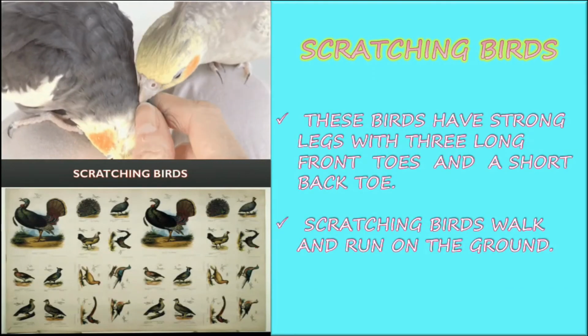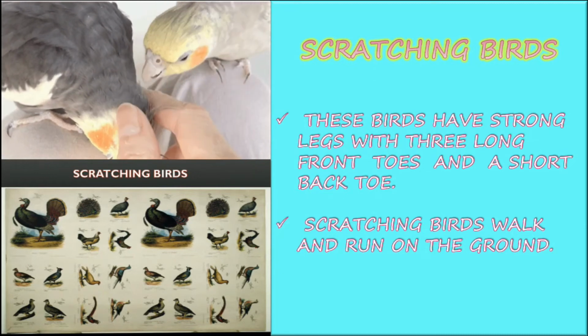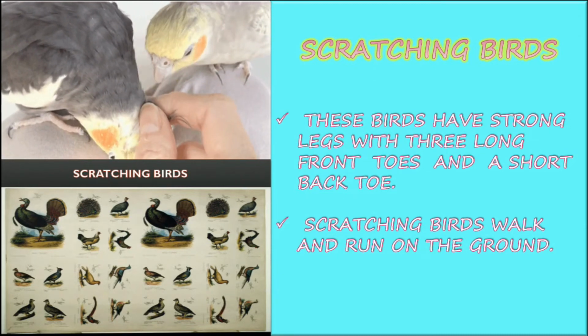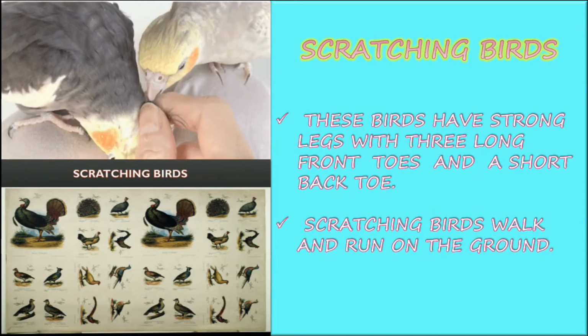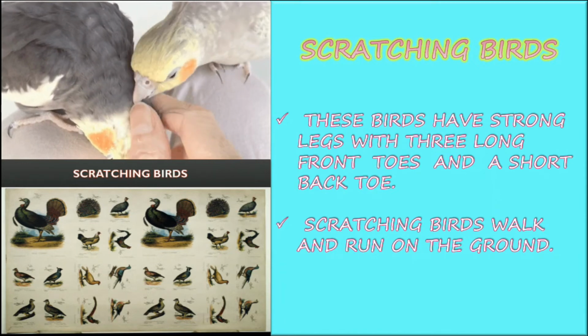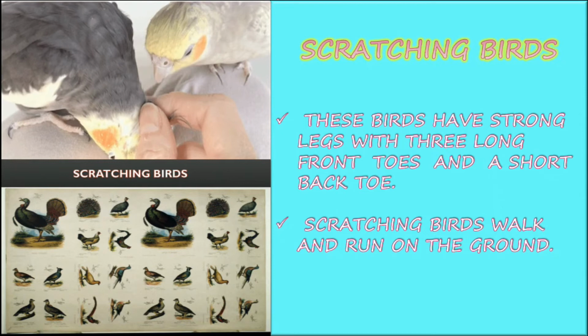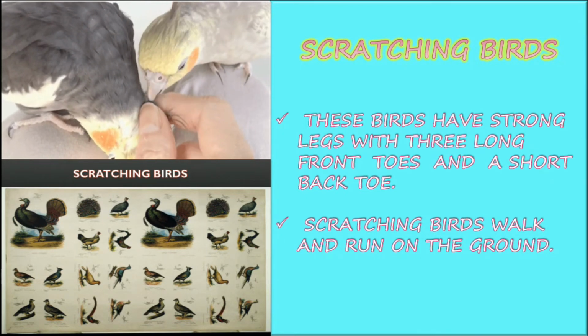These birds have strong legs with three long front toes and a short back toe. These also have four toes. The three toes will be in the front and one will be at the back. Scratching birds walk and run on the ground. So the birds that come under the scratching variety run and walk on the ground.